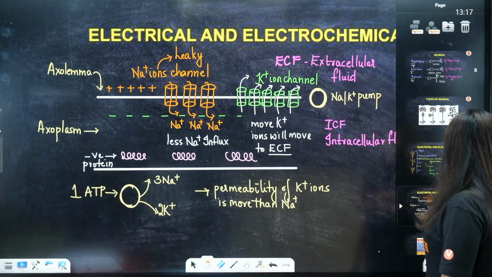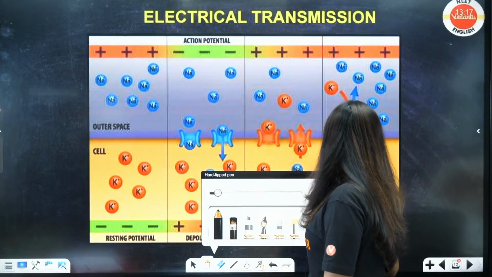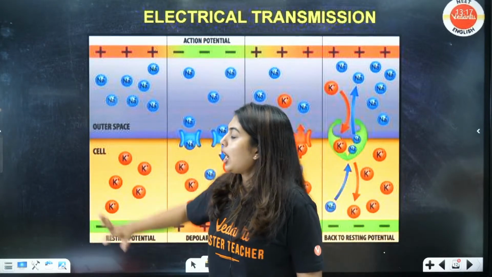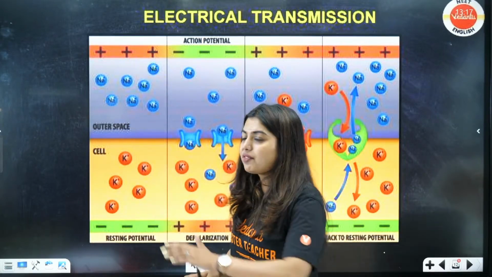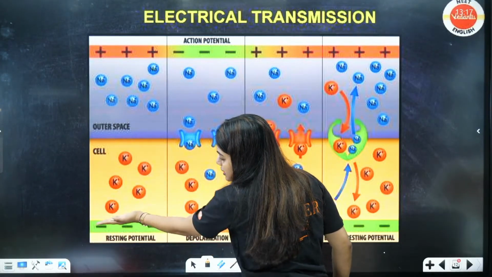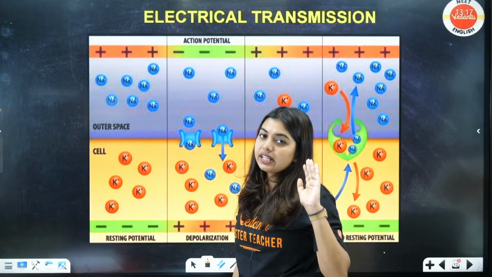Now students, I have another amazing diagram to explain to you. Look here, all of you. This is how action potential will be created. What did I show you? I showed you the resting potential. That means where the sodium will be, that side will be positive, and where the potassium will be, that side will be negative. This is the resting potential where the voltage will be minus 70 mV.